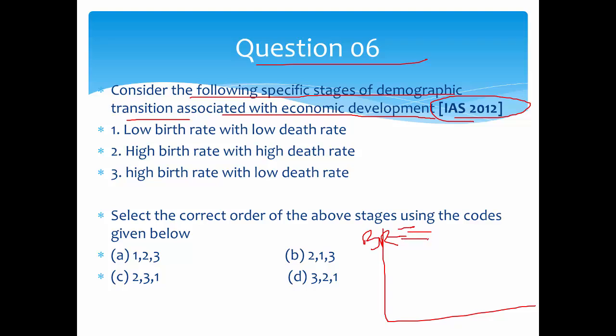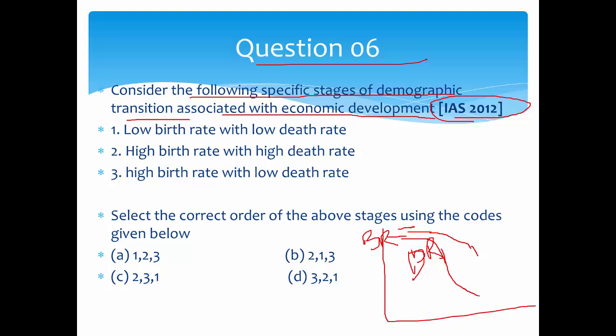But then what happens, due to more medical equipment and more innovation in medicine and so much development, the death rate just starts decreasing. So this is the death rate, and it is decreasing. But when the death rate was very high, people were very fearful. They were thinking, will our child survive or die? So that's why they still tend to produce more children. So birth rate is still high, but it will gradually decrease a little.